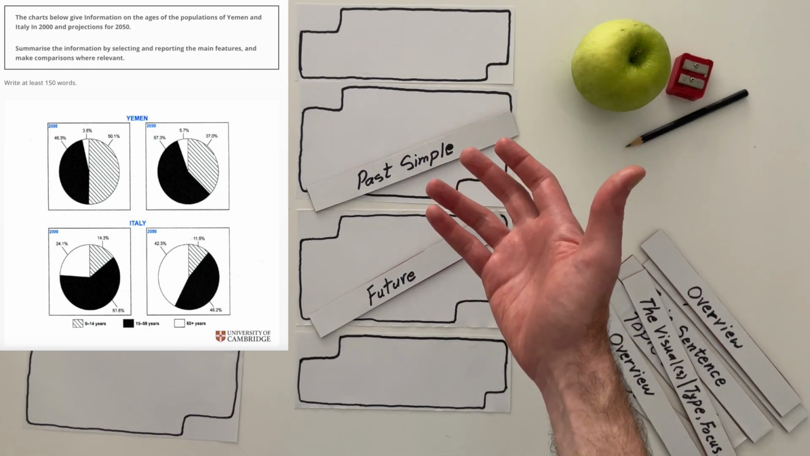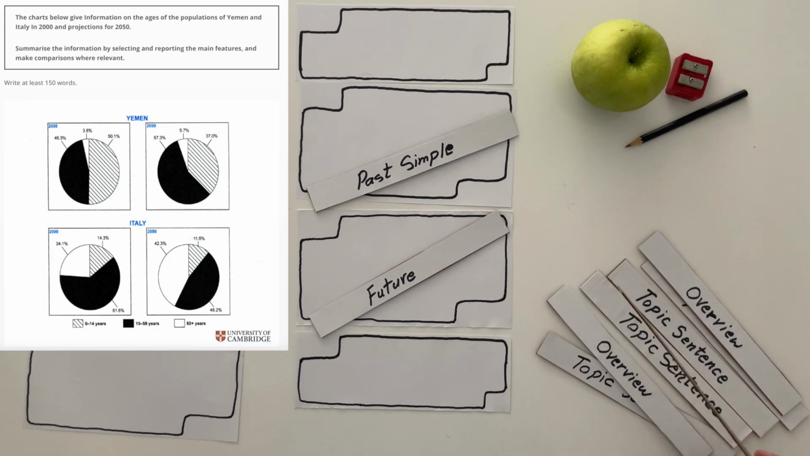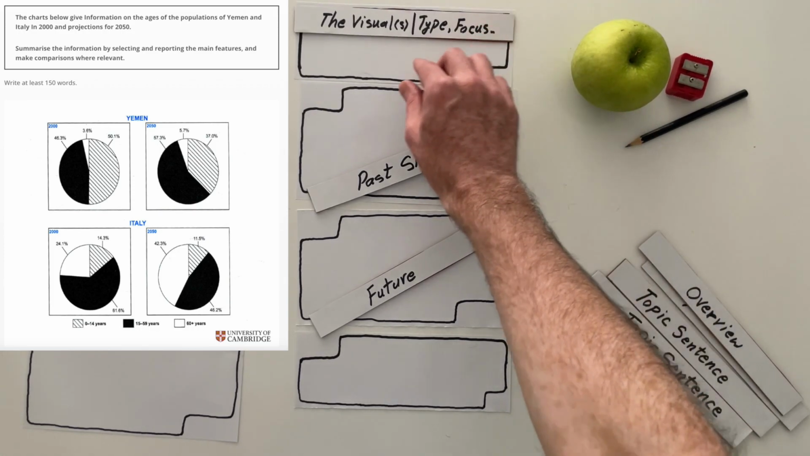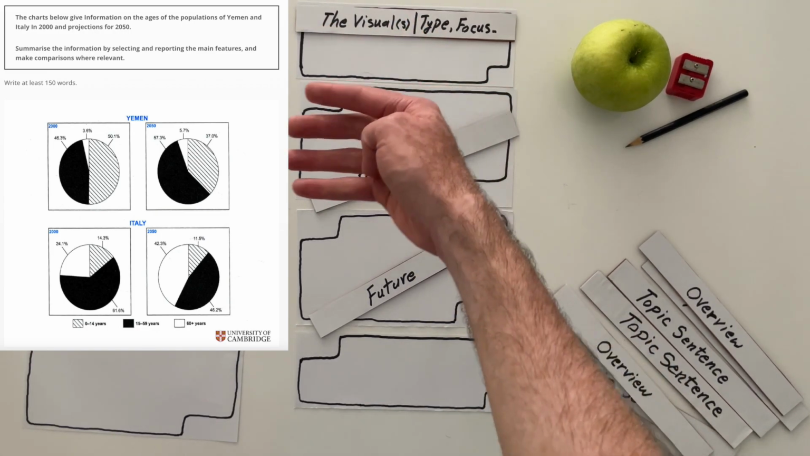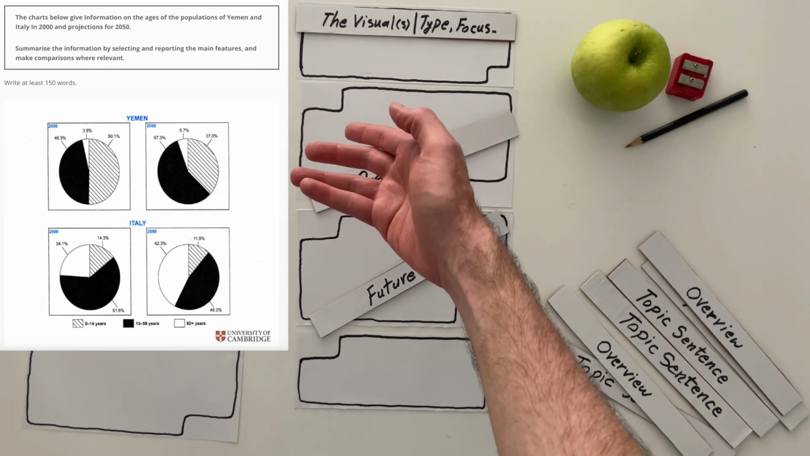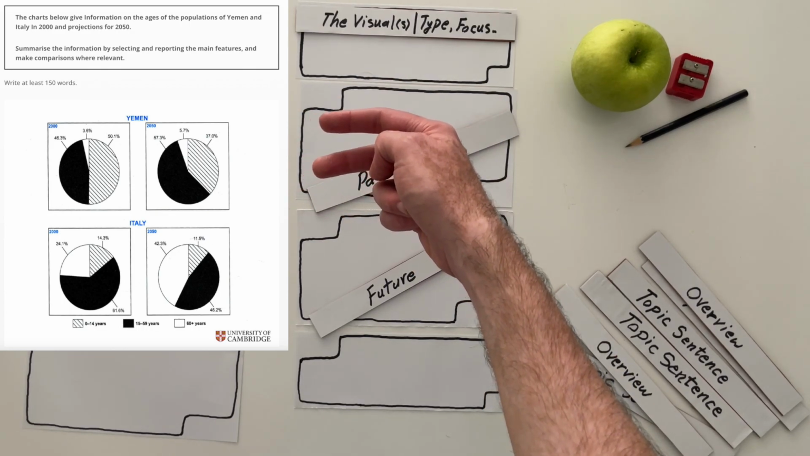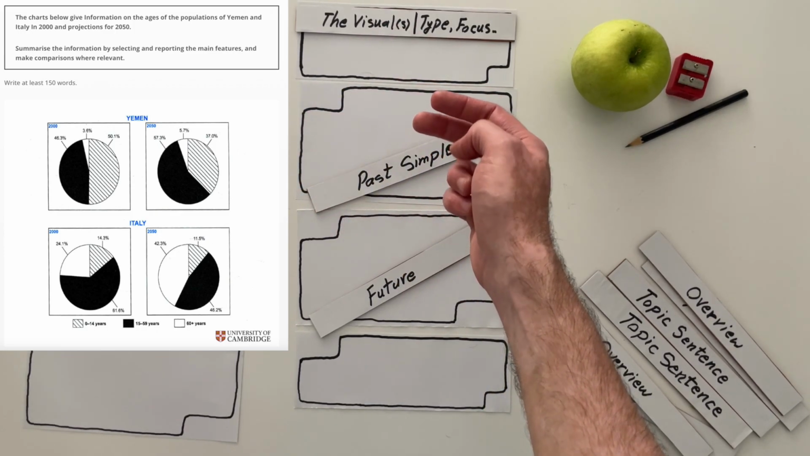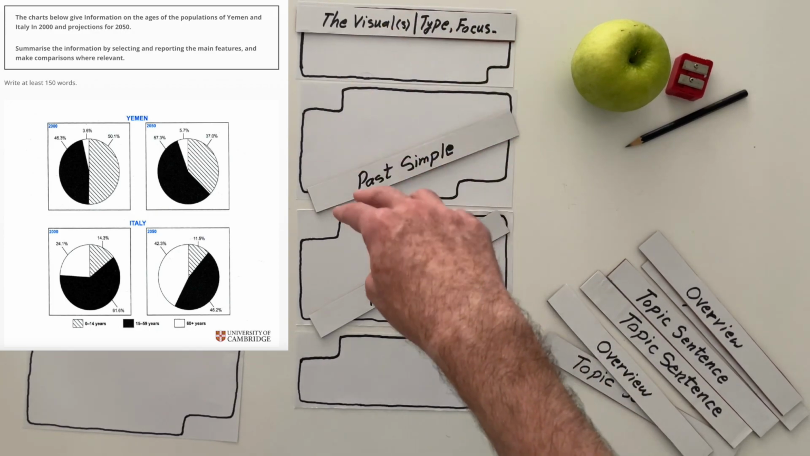How does this thing go? So let me first say that your very first sentence in the introduction should tell me what I'm looking at. There are 4 visuals, there are pie charts. 2 of them focus on the year 2000, 2 of them focus on the year 2050.